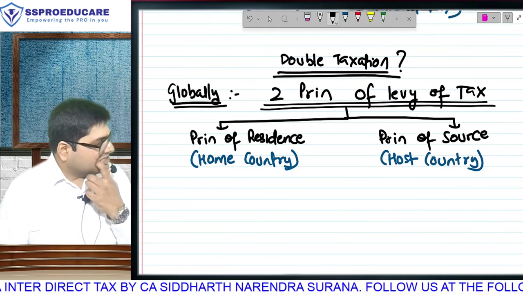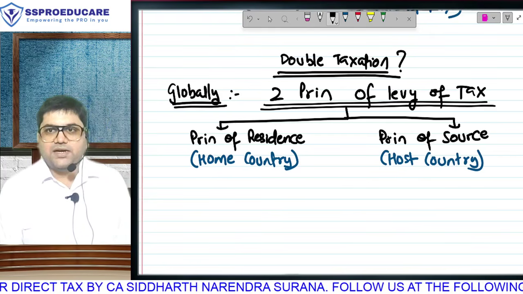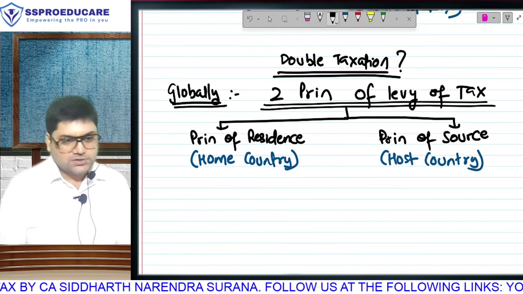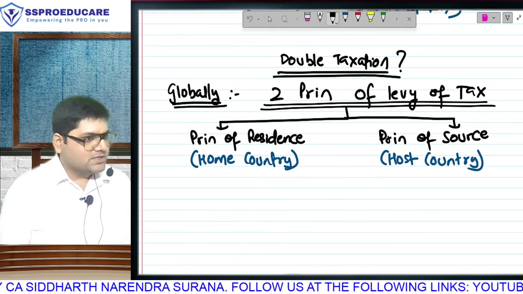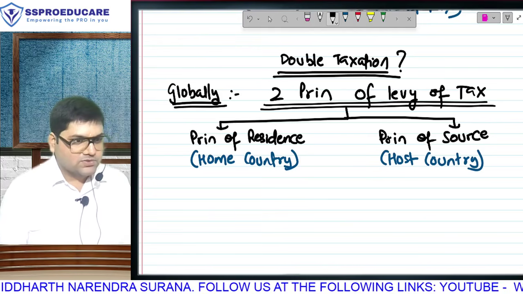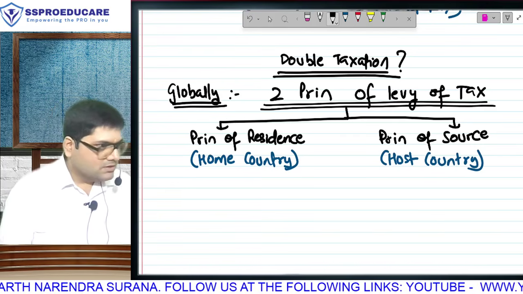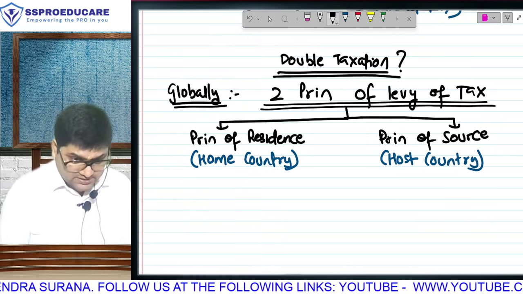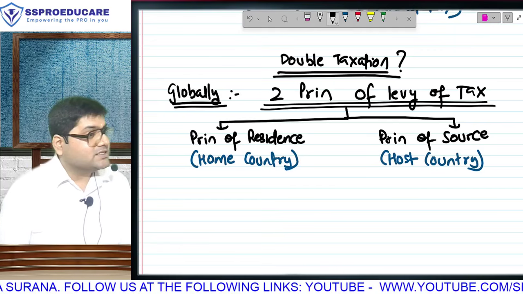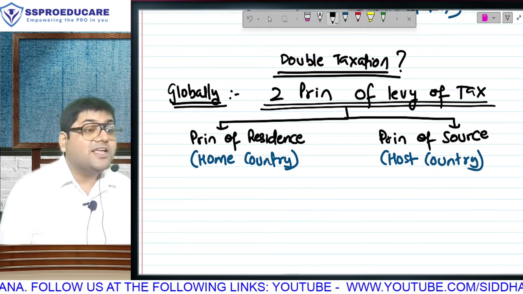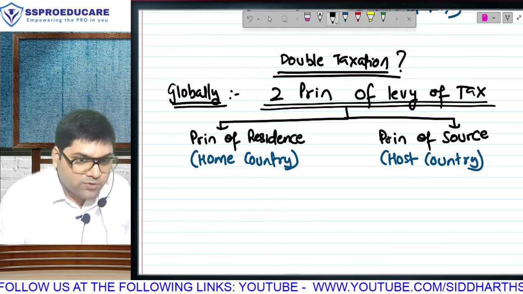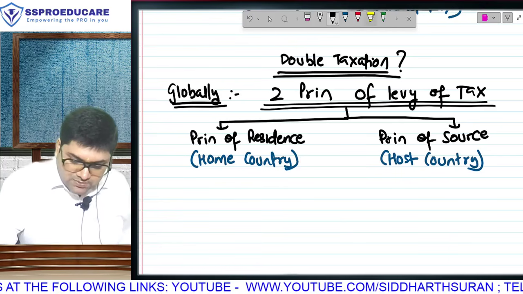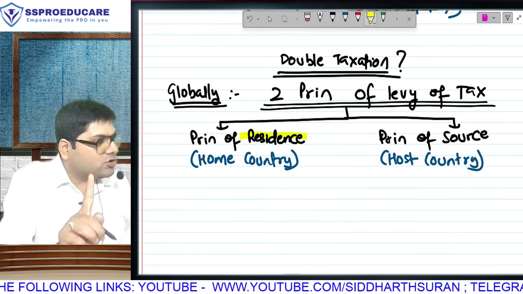When you started learning tax for the first time in your life, obviously at CA intermediate level, one of the first concepts taught to you was, you entered your classroom, mast chawal ke lote ko laat maar ke, background mein music was going on. Taxpayers will be divided into two categories, resident and non-resident. Incomes will be divided into two categories, Indian income and foreign income. And a resident will pay tax on Indian income ke foreign income, global income, both world income, because of the principle of residence, which is not being followed by only India.